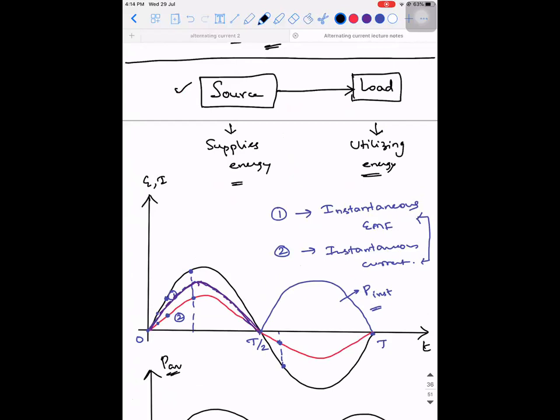Okay, so I'm going to use different terms now, concentrate. The terms that I'm going to introduce now are applicable only to alternating current. It is not applicable to DC. Can you guess what you think? What do you mean by power being positive? What do you mean by instantaneous power being positive?